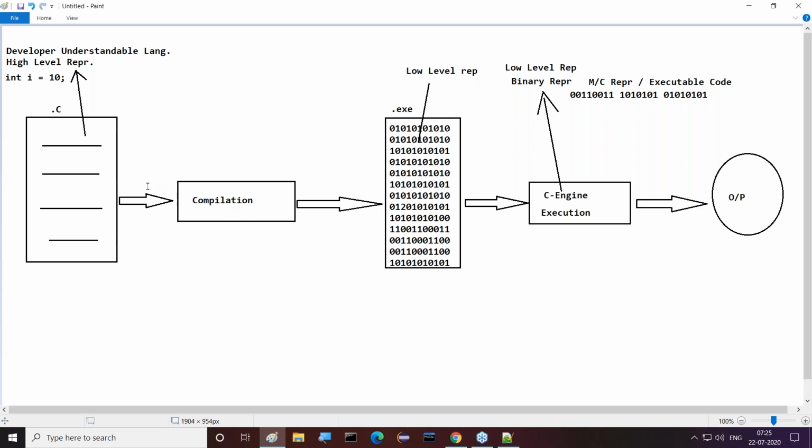It is able to translate our program from high level representation to low level representation. That translated low level representation will be given to the C engine. Now the C engine is able to execute it and generate some outputs directly. Whatever outputs are generated, they are the final outputs for us. This is exactly the meaning of compilation and execution.